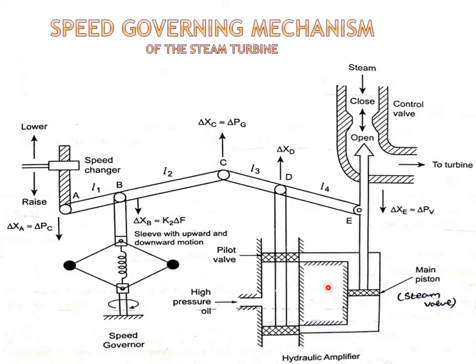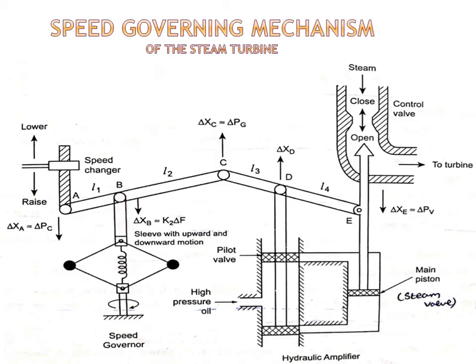Next is the hydraulic amplifier. The two major parts in the hydraulic amplifier are the pilot valve and the main piston. The hydraulic amplifier is necessary in order to open and close the steam valve against the high pressure steam. The next part is the linkage mechanism. We have two linkages: two rigid rods, the first rod A, B, C and the second rod C, D, E, with B pivoted in the first rod and D pivoted in the second rod. The speed governor will be connected here.